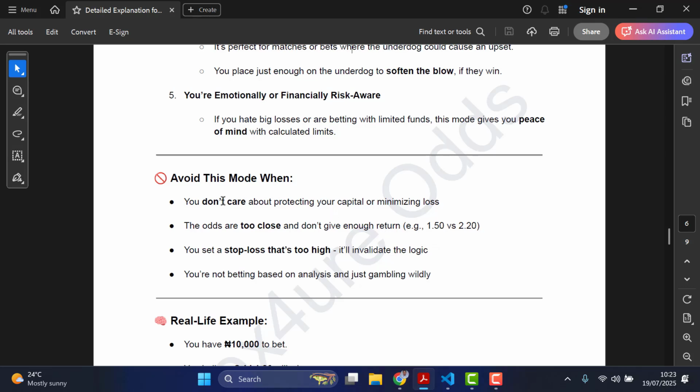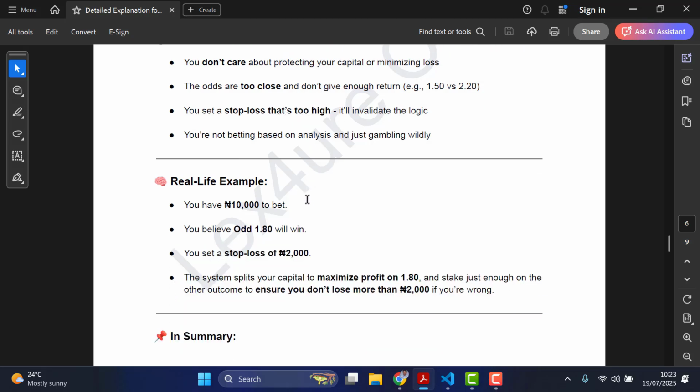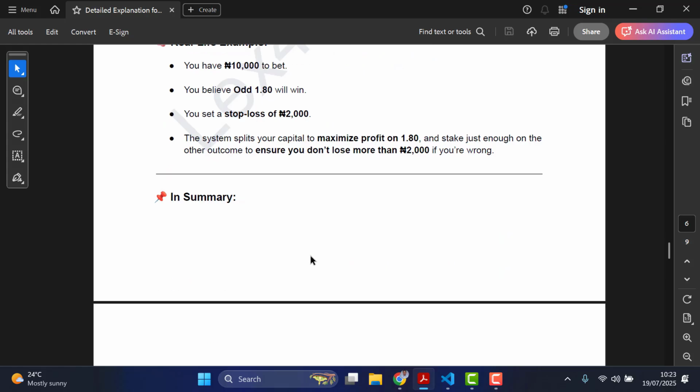So avoid this mode when you don't care about capital. Avoid this mode when you don't care about protecting your capital or minimizing loss, and also set your stop loss. That's too high. So just go through this. I'll also drop this document. All right. So this is how it plays out.